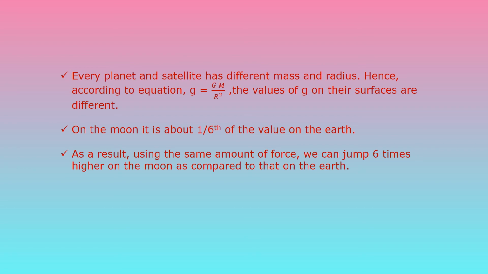As a result, using the same amount of force, we can jump 6 times higher on the moon as compared to the earth. Why? Because on the moon our weight will become less, and due to that we can jump more. I hope children this is clear to you.